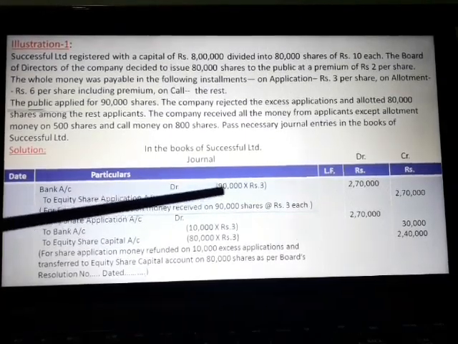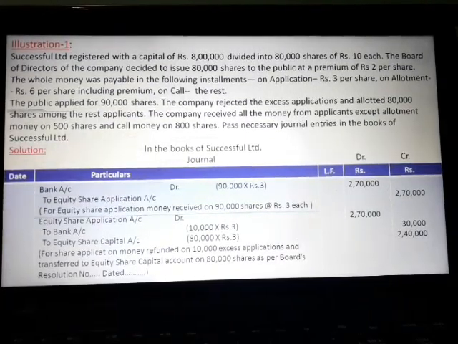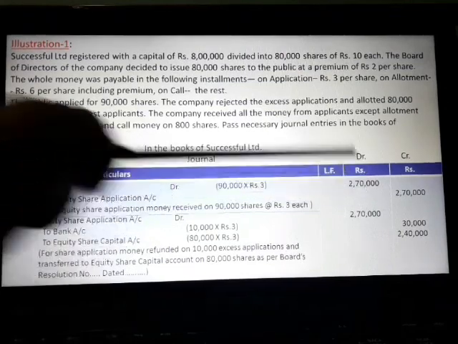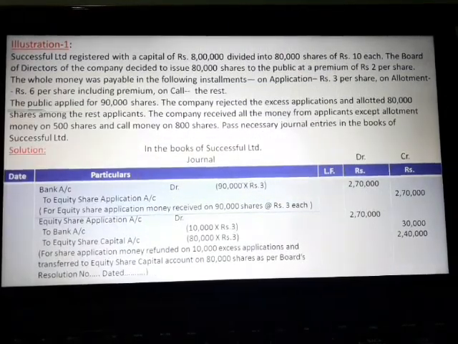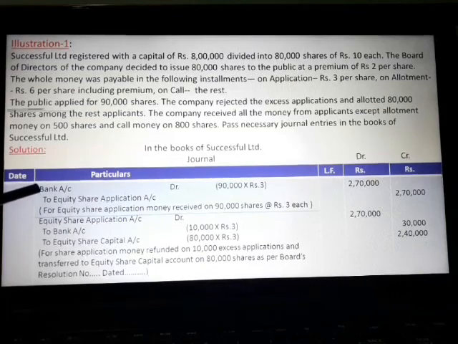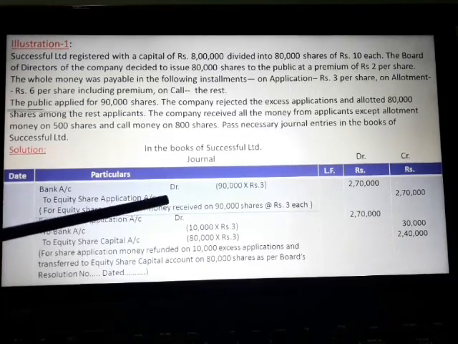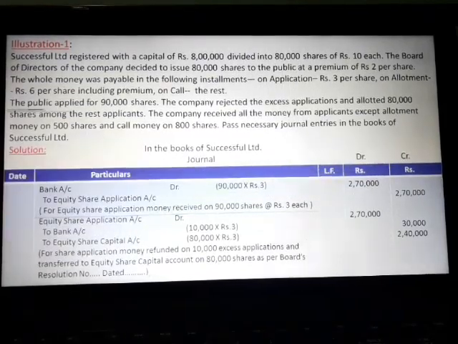Now we have received applications for 90,000 shares. So 90,000 into 3, 2,70,000 we have received on account of share application. So the entry is bank account debit to equity share application account 2,70,000.